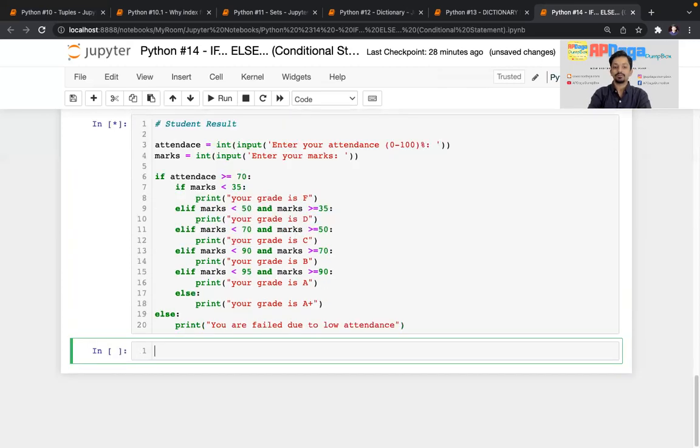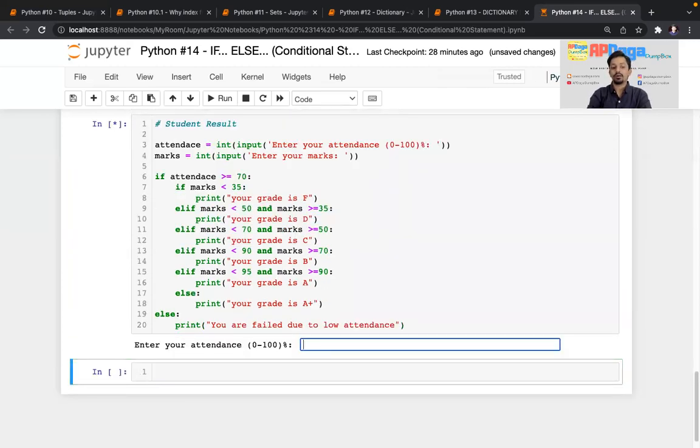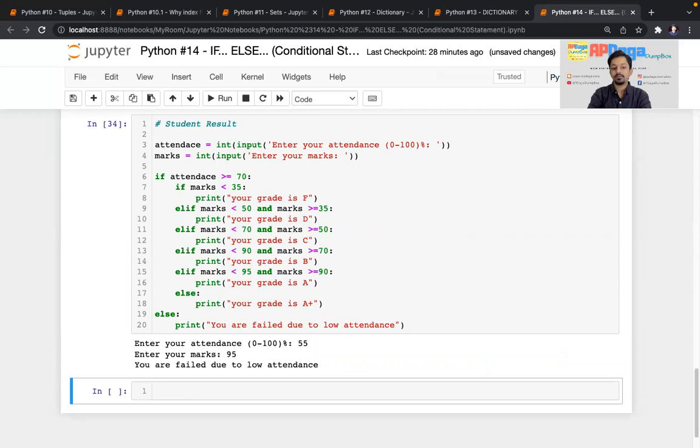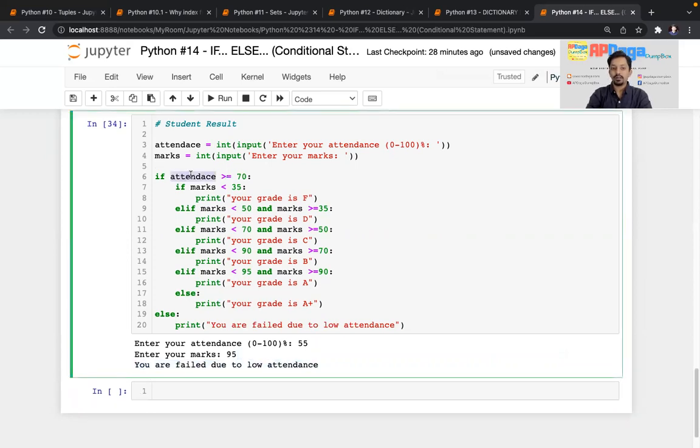So I'll execute this. It is asking me to enter your attendance, so I'll write 55%. What are your marks? Maybe 95 marks, but still you are failed due to low attendance. Why? It checked whether attendance is greater than or equal to 70. No, false. So it skipped all this part and it went directly to this else and printed this.